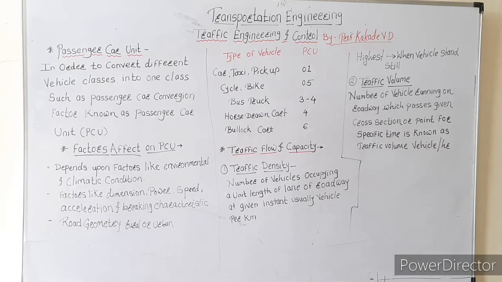Here we are also going to study the traffic volume study. The number of vehicles running in a specific direction, or on a specific road, which pass a given cross section or point during a specific unit of time is termed traffic volume.